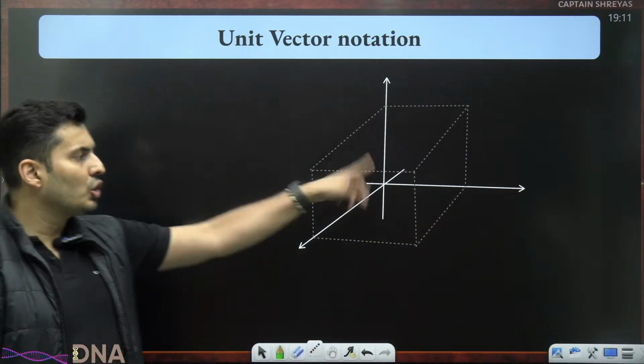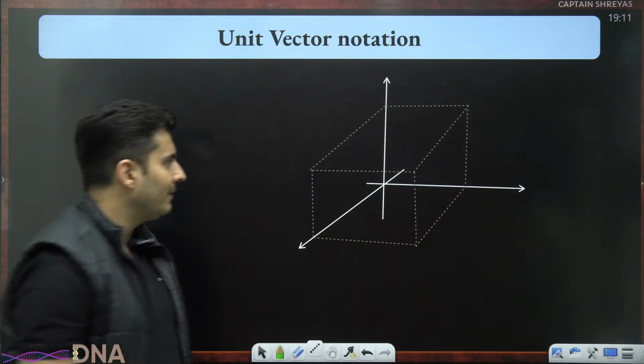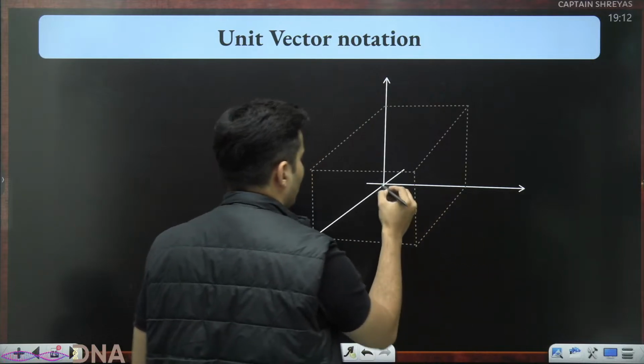Are you able to see a cube, my dear warriors? A very faint cube I have drawn. Deliberately, I have drawn a very faint cube. Okay. Now observe these things.